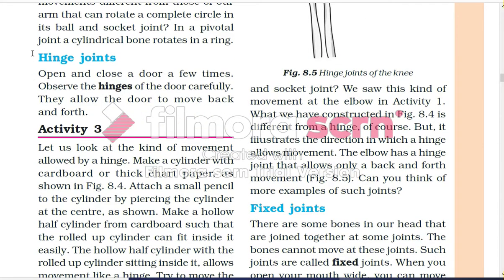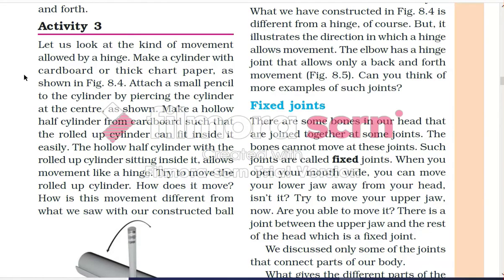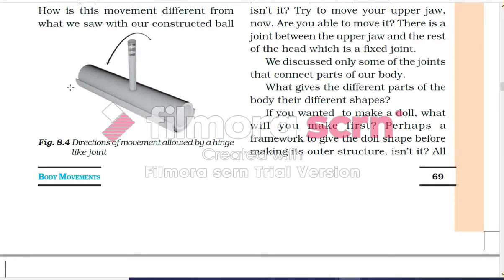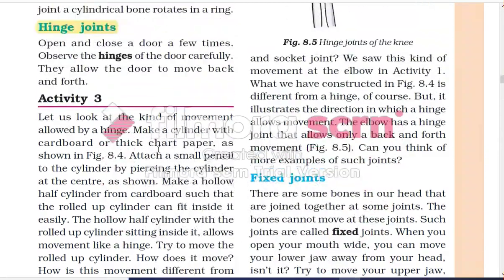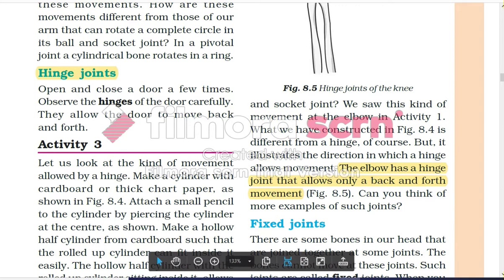Second is the hinge joint. Open and close a door a few times. Observe the hinge of the door carefully. They allow the door to move back and forth. The hinge joints are like this. The directions of movements allowed in a hinge joint are shown in this figure. The hinge joints are helpful in the elbow, as the hinge joint allows a back and forth movement.